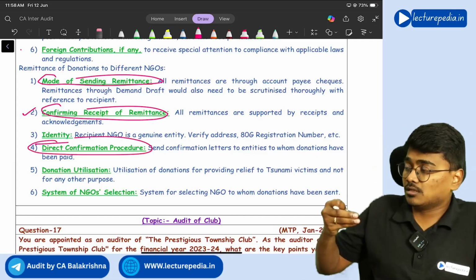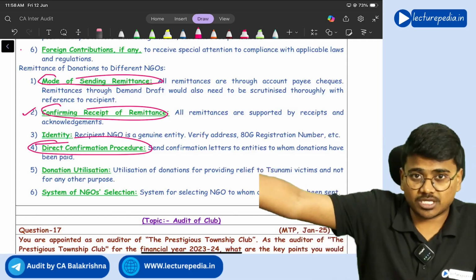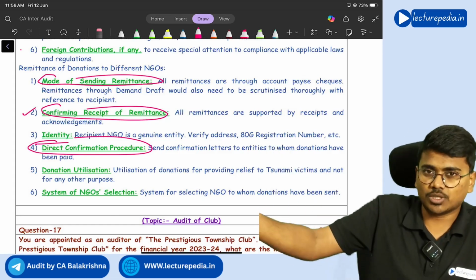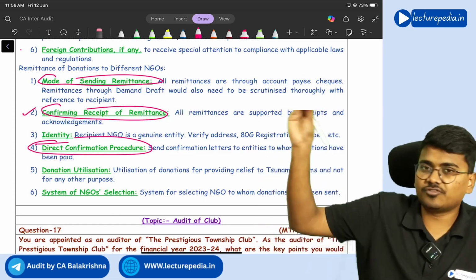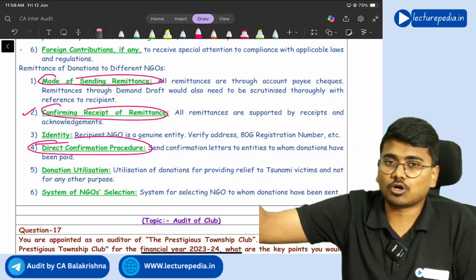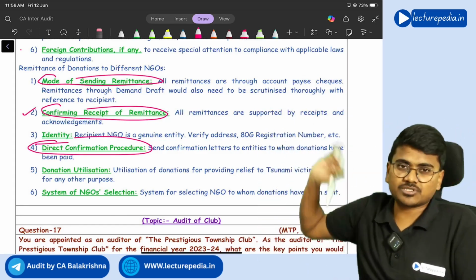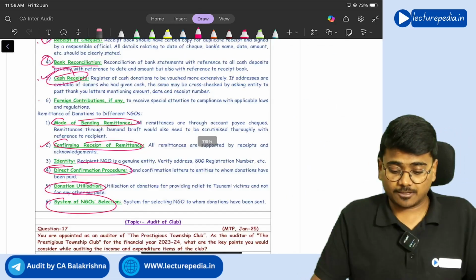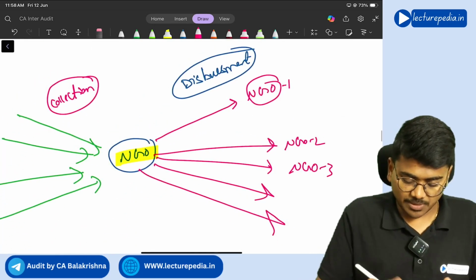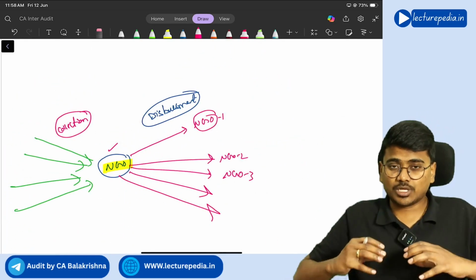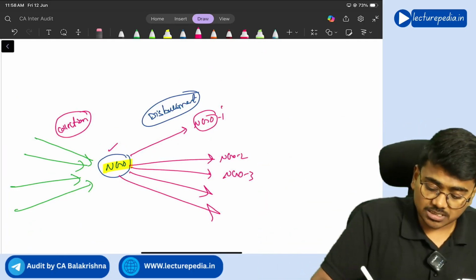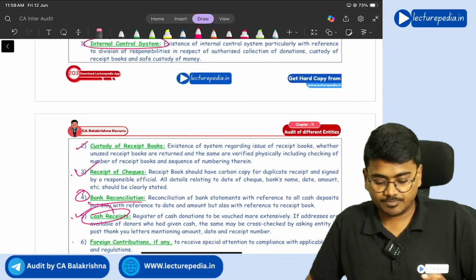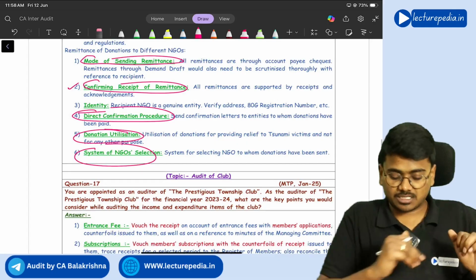Next, the donation which you have given will have a certain purpose. If you have given the donation saying that it has to be used for free education, then that NGO should use it for free education only, and not for other purposes. So this is donation utilization and system of NGO selection. This NGO is disbursing donations to various NGOs. How have these NGOs been selected? Is there any criteria for that? The auditor needs to see that. So this is how you will audit that particular aspect.